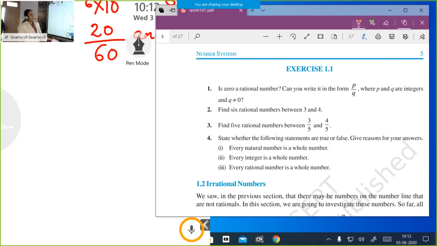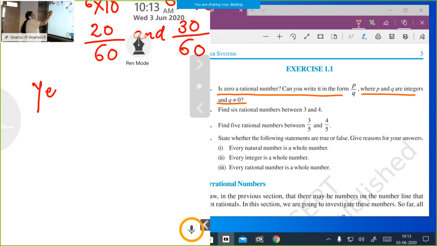Your first question: is 0 a rational number? Can you write it in the form P by Q, where P and Q are integers and Q is not equal to 0? Yes. Why? Because 0, we can write it as 0 by 1.